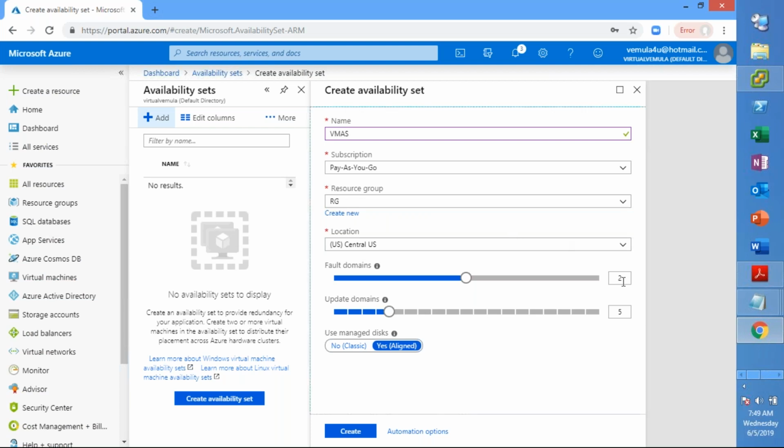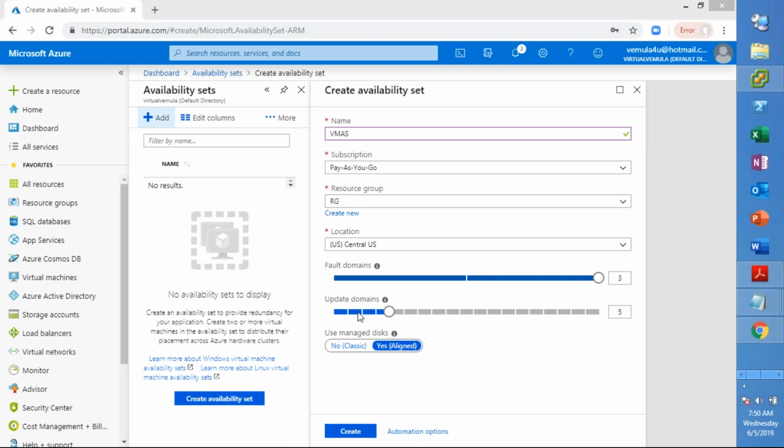Now here you see fault domains and update domains. The default fault domains are 2, and you can go to a maximum of 3, not beyond that. So the maximum fault domains you can have is 3, and by default it will be 2.